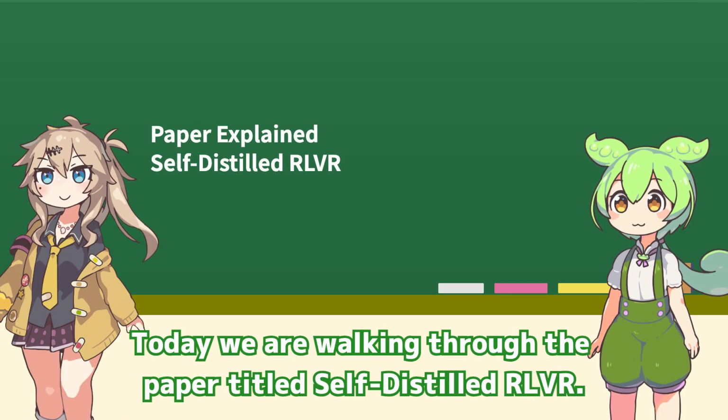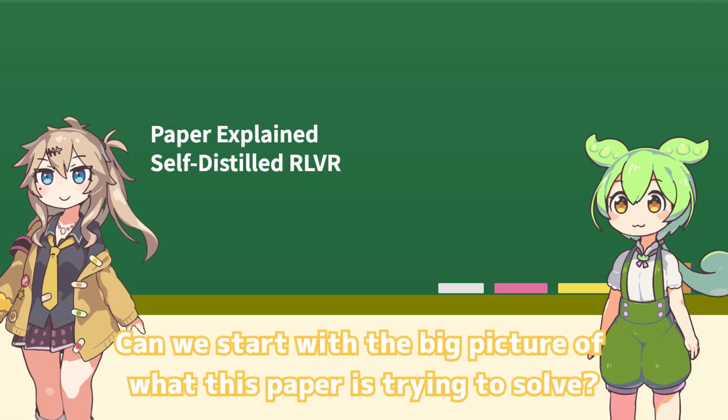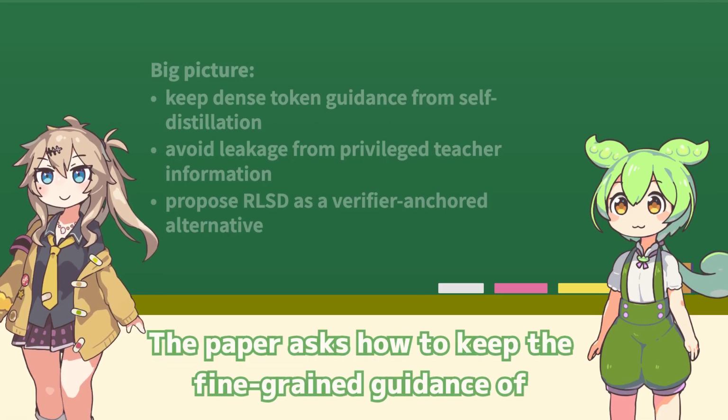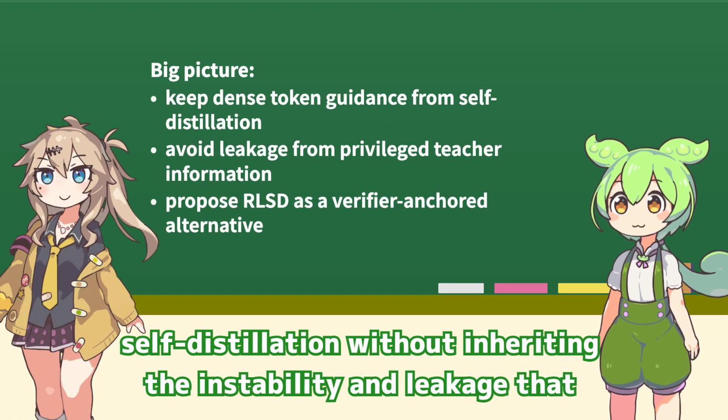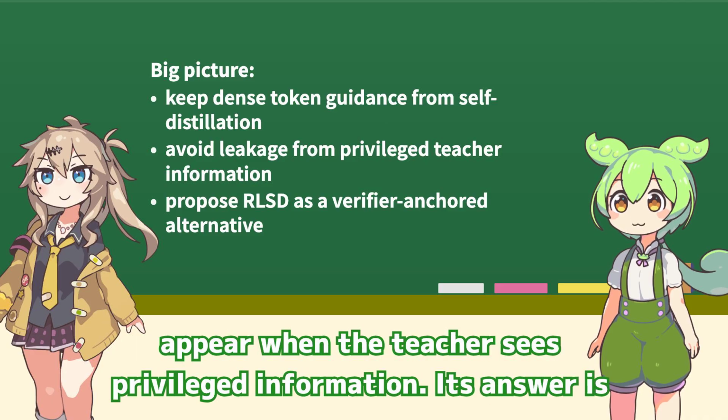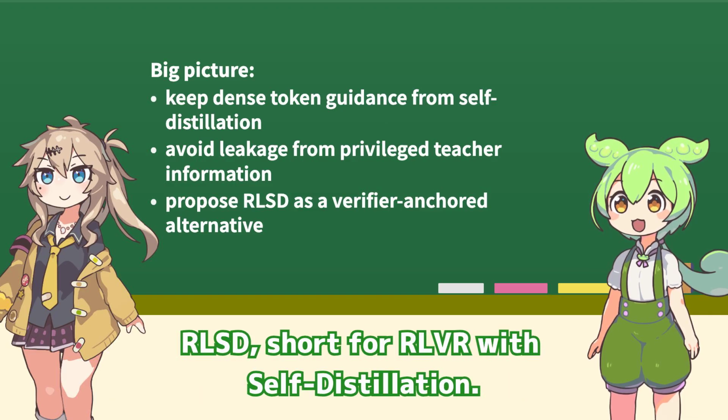Today we are walking through the paper titled Self-Distilled RLVR. Can we start with the big picture of what this paper is trying to solve? The paper asks how to keep the fine-grained guidance of self-distillation without inheriting the instability and leakage that appear when the teacher sees privileged information. Its answer is RLSD, short for RLVR with self-distillation.